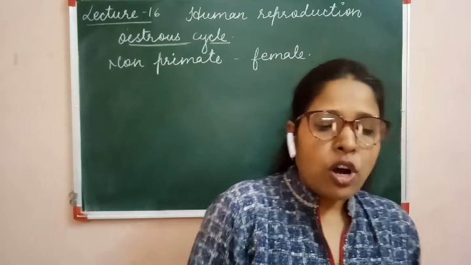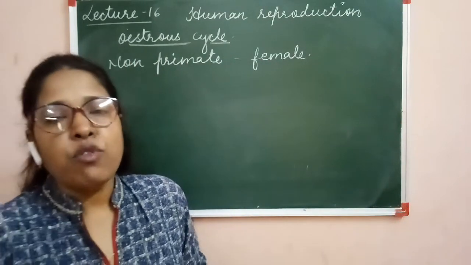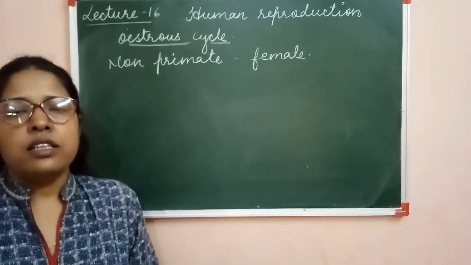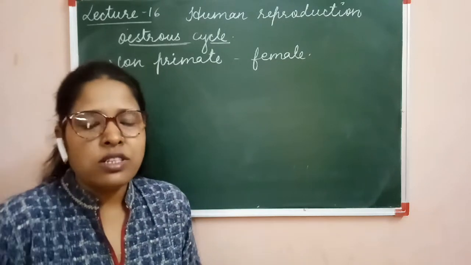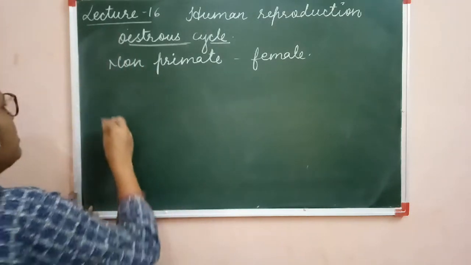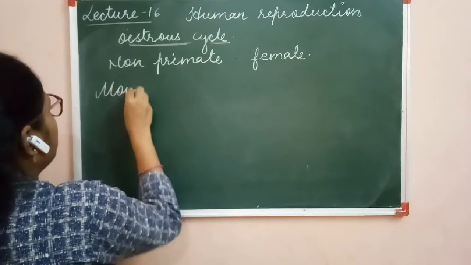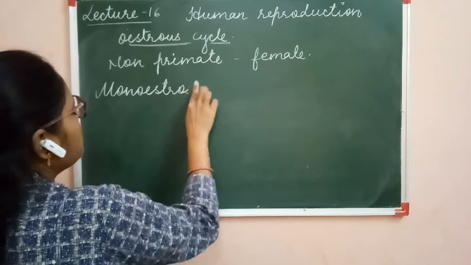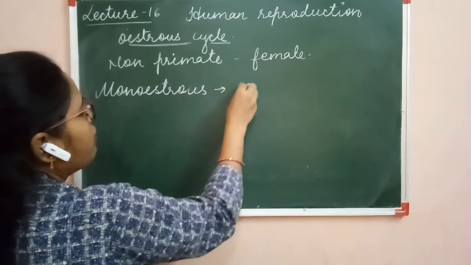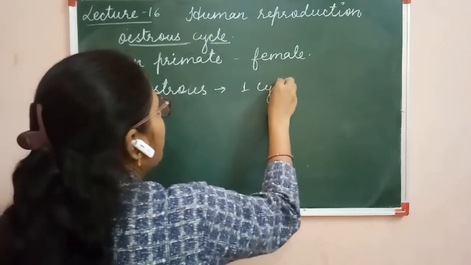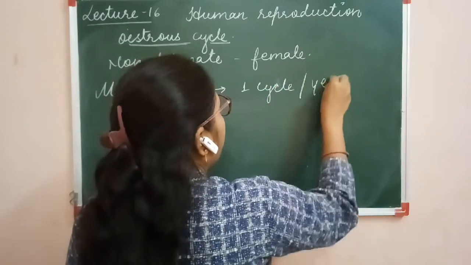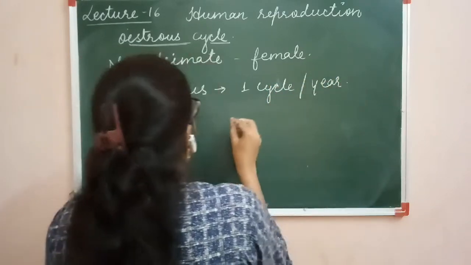Clear? The organisms which have one estrous cycle in a year are called monoestrous animals. For example, monoestrous animals having one estrous cycle per year are called monoestrous.